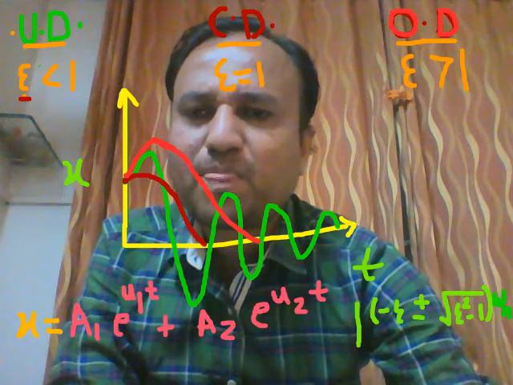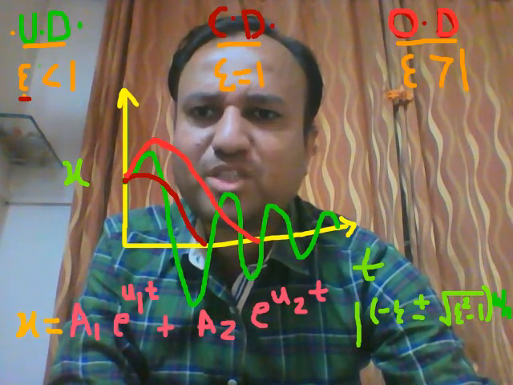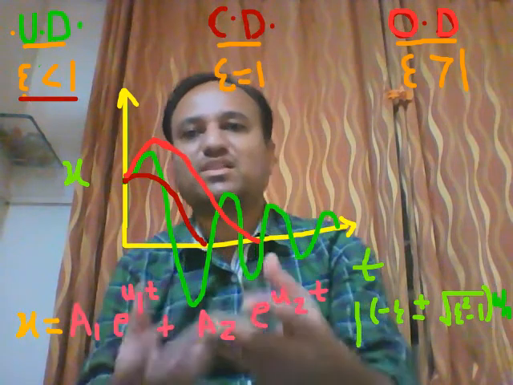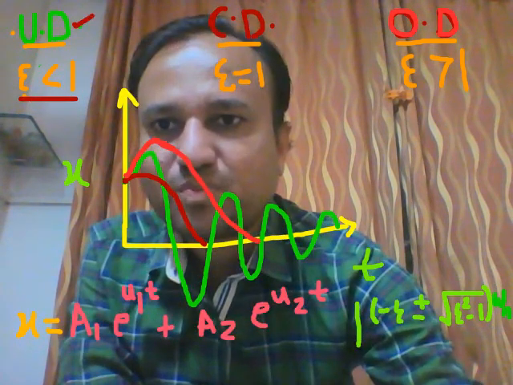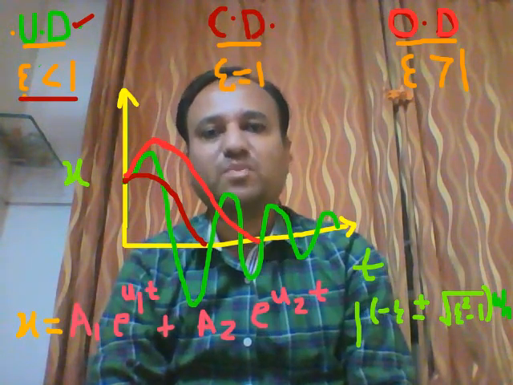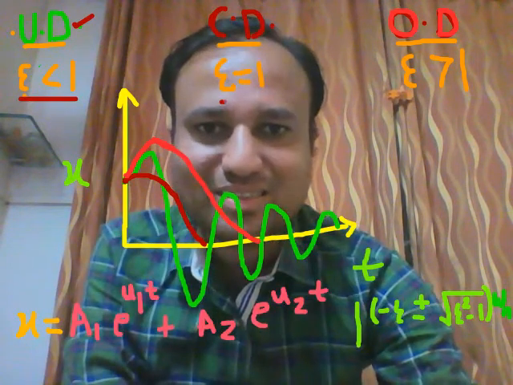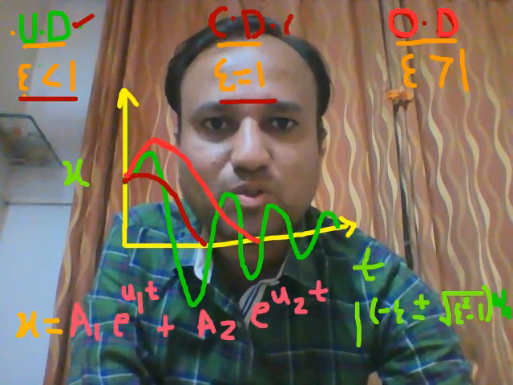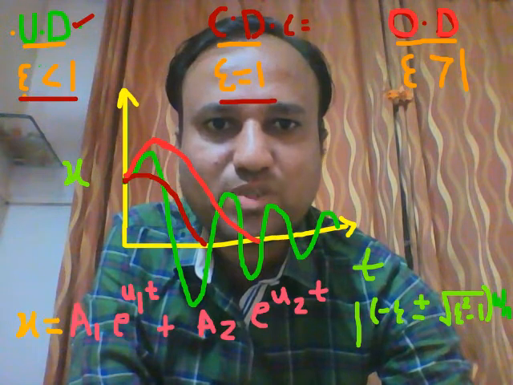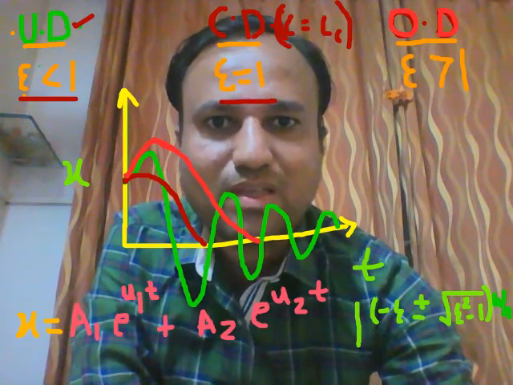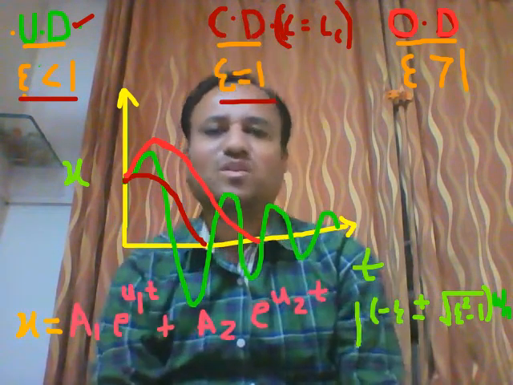So if this damping ratio epsilon is less than 1, then we can categorize the system as an underdamped system. If the value of epsilon is equal to 1, that is when C is equal to Cc, then epsilon equals 1.